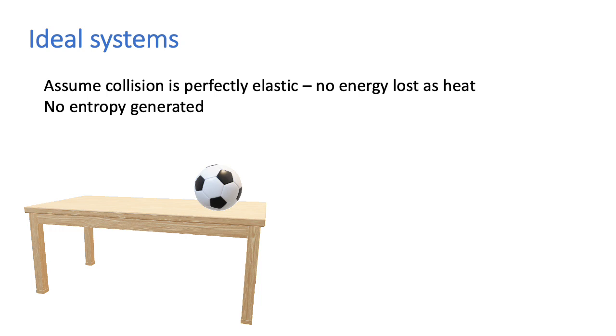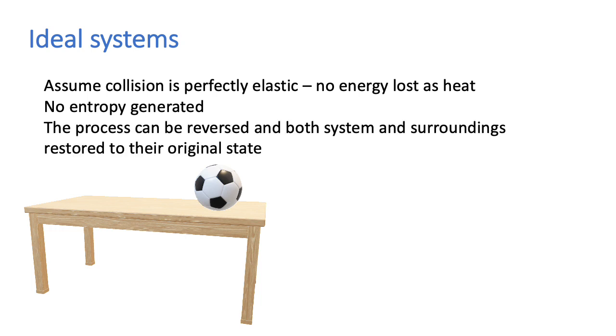In this process, there was no entropy generated, which meant that the original process of falling onto the ground could be reversed, and both the system and surroundings are restored to their original state. We would therefore say that this is a reversible process.